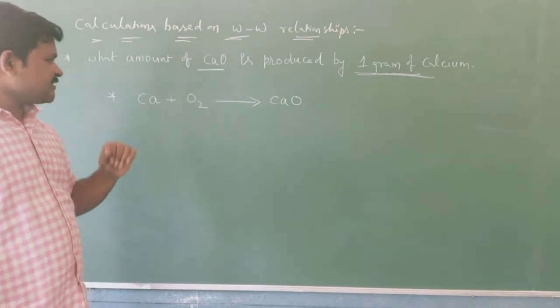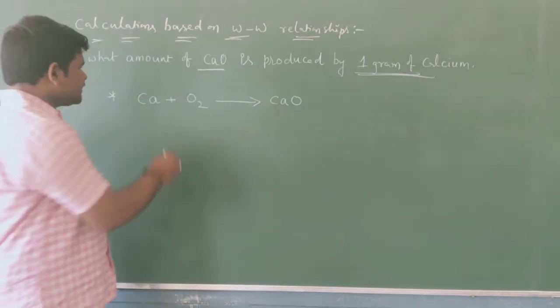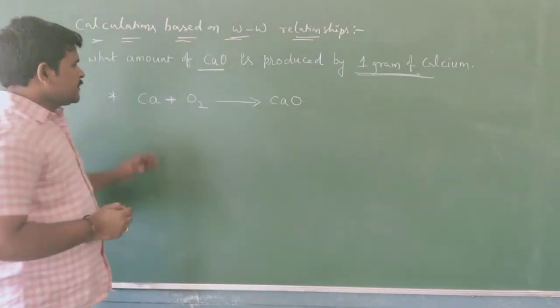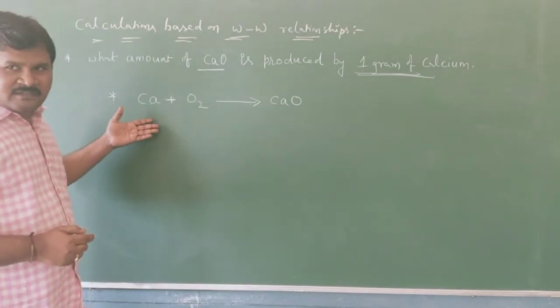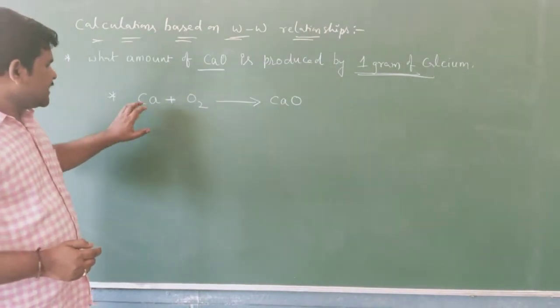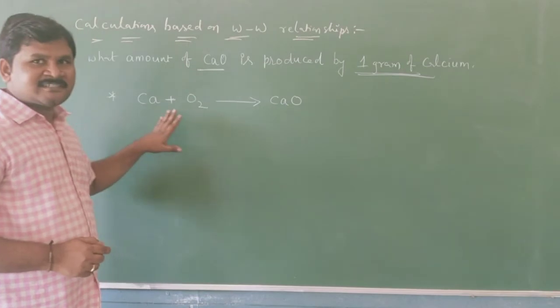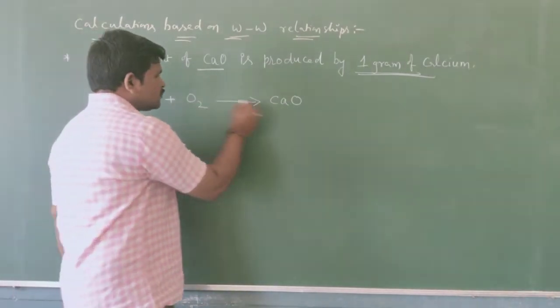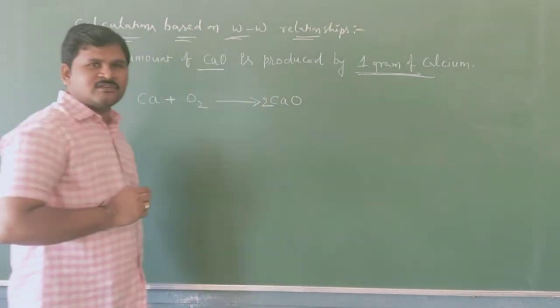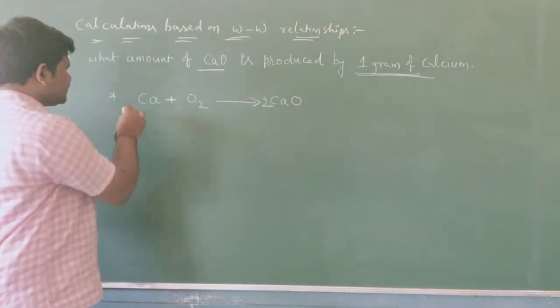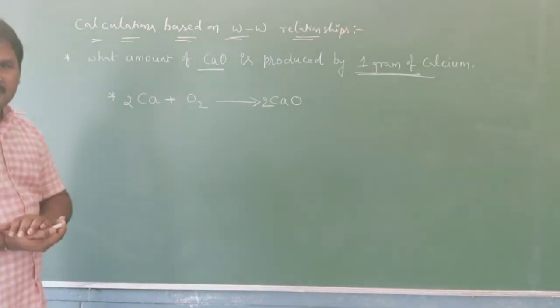Is it a balanced reaction? No. Calciums are balanced, but oxygens are not balanced. So we write 2 CaO, and with 2 calciums, this is the balanced reaction.